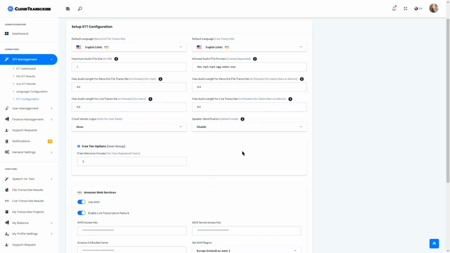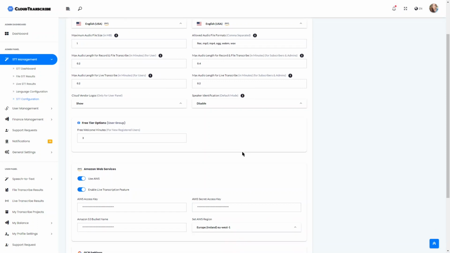So if you selected a Google language and you don't see the speaker identification feature, then it means it's not supported. So we took care of this one for you. You can give free minutes to your users, and don't forget, even if you are giving it free to your users, you are actually charged by a cloud vendor for these free minutes.